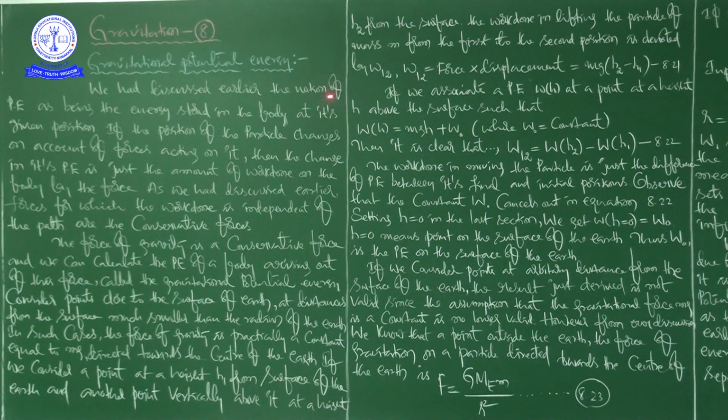We had discussed earlier the notion of potential energy as being the energy stored in the body at its given position.